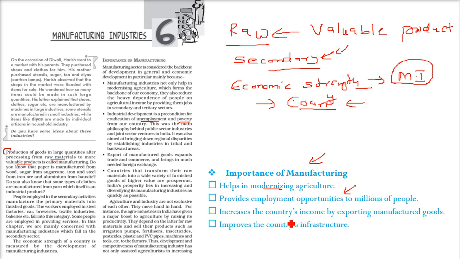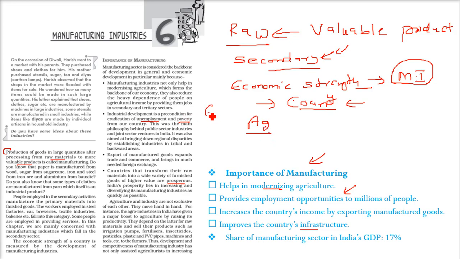It improves the country's infrastructure. This also is done by manufacturing. And it is always seen that countries that transform raw materials into finished goods are prosperous. So it improves the level of the country, the money of the country, foreign exchange, and the country's infrastructure.